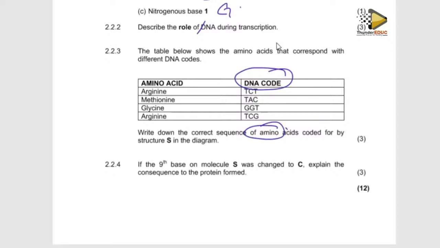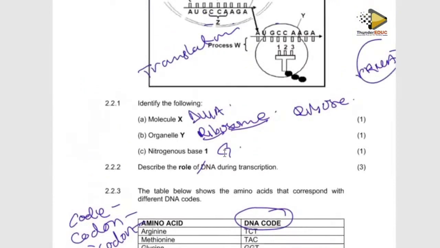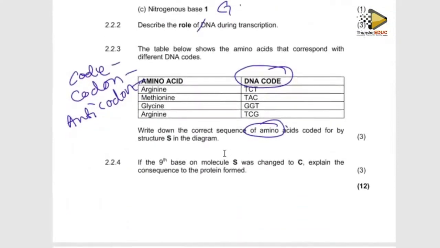Sometimes don't say messenger, transfer. No, we say codons and anticodons. You have to know that when you say code, we are talking about DNA. When you say codon, we are talking about messenger RNA. When you say anticodon, we are talking about transfer RNA. You have to know this because sometimes we use this language. So now write down the correct sequence of amino acids on the structure S. Then we go back to structure S. Where is structure S? I don't see structure S here.